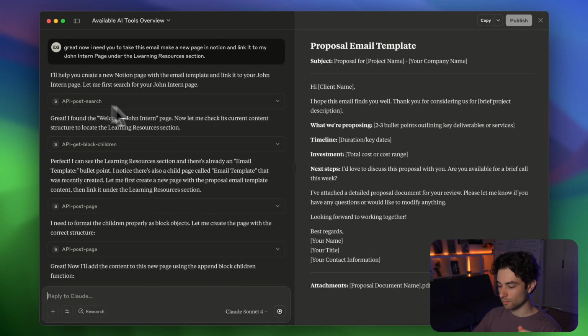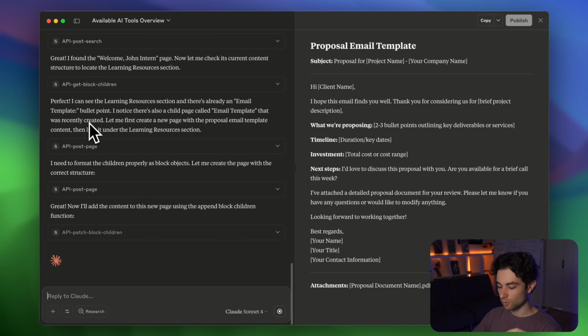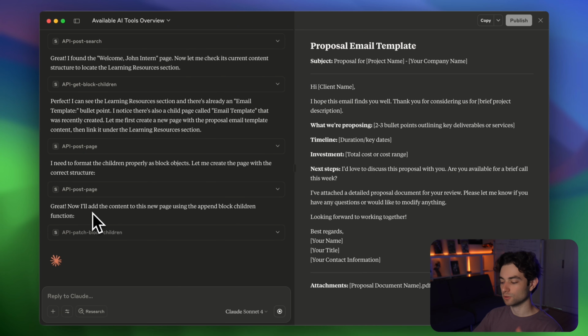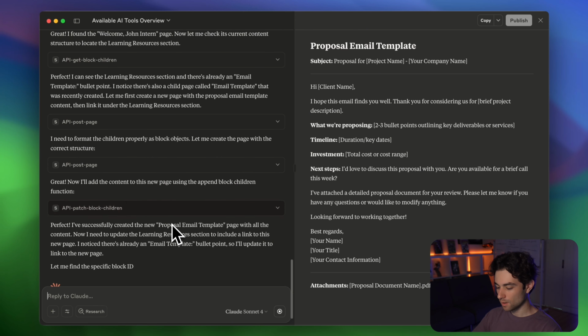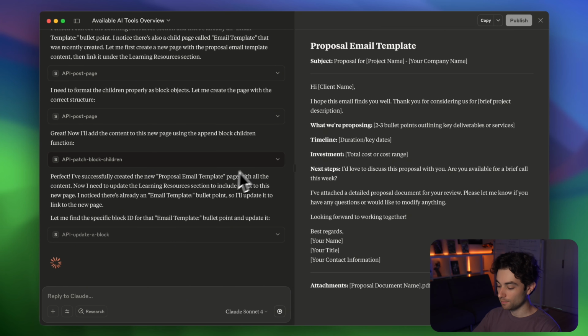So right now it's pulling up some APIs. It's doing this post search, post page. Okay. And it's nice how it breaks it down so we can really see how Claude is thinking here and how it's connecting to the Storm MCP. Okay, here it says, perfect, I've successfully created the new proposal email template page with all the content.